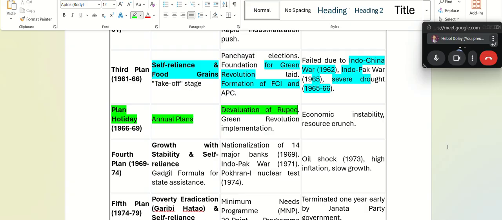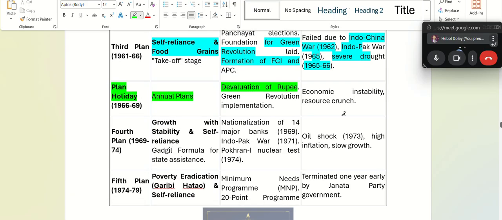Devaluation means what? Lowering the currency. So if one US dollar is right now at 98, 99 or 100 rupees, you will not buy so many American goods, right? Logically, you'll try to save every penny, every rupee. So that's why, to manage the debts of the government, sometimes they devalue the rupee. There was a lot of economic instability during this period. That is why they had to devalue the rupee. However, the only good thing was the Green Revolution was implemented during these plans.